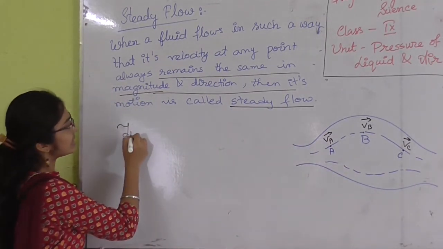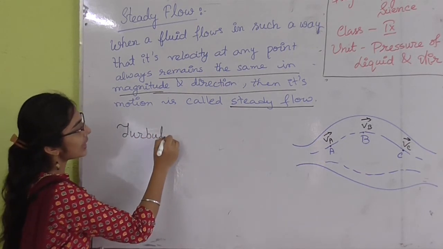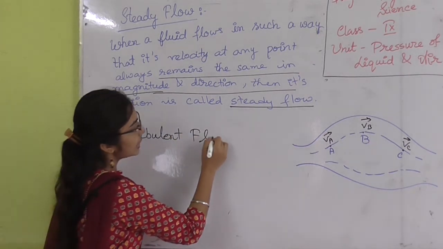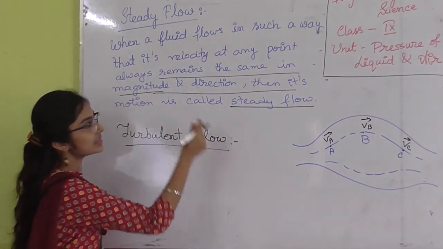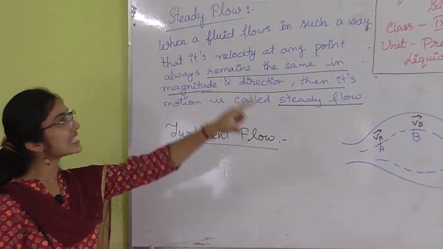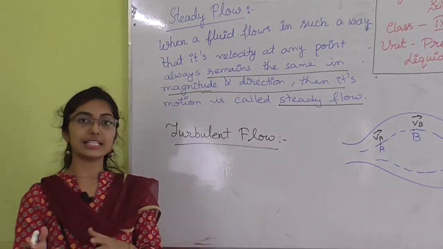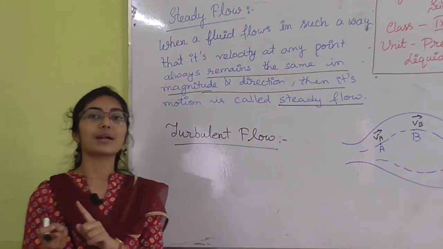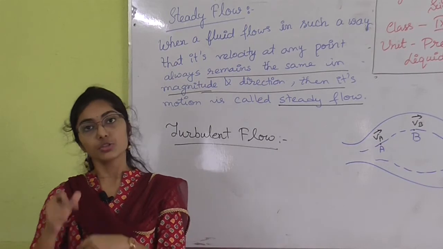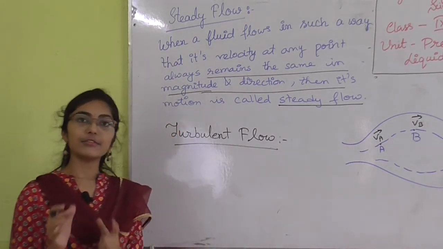But what happens if this is changing at each point? Then this is known as turbulent flow. Turbulent flow means just the opposite of steady flow. That means a fluid flows in such a way that its velocity at every point is changing. Velocity comprises magnitude and direction, so both magnitude and direction are changing at each and every point.